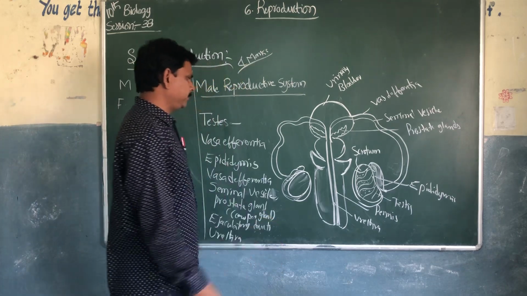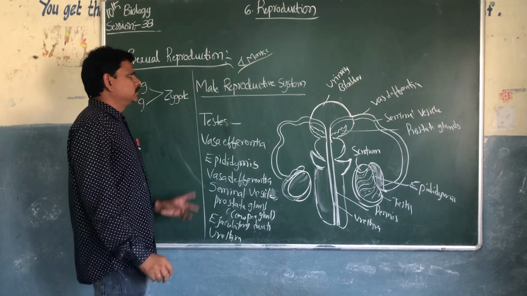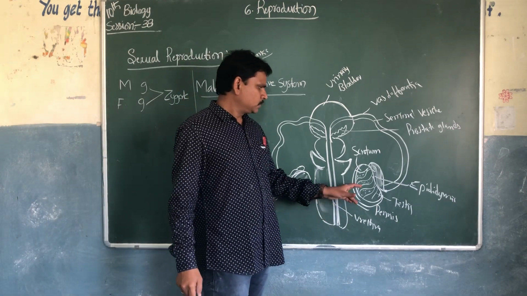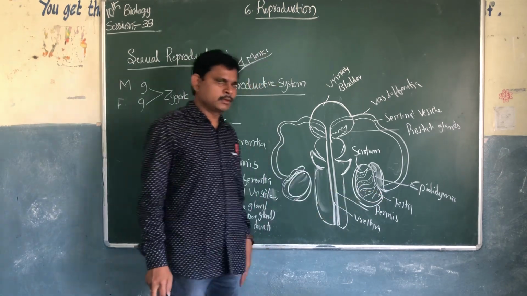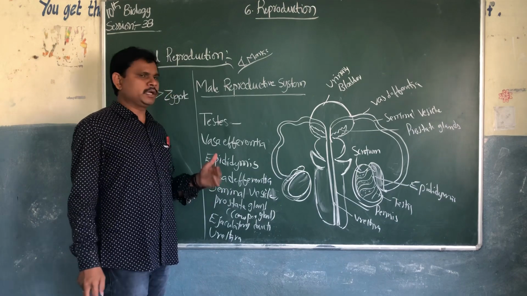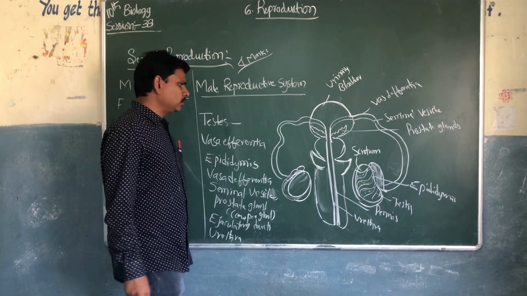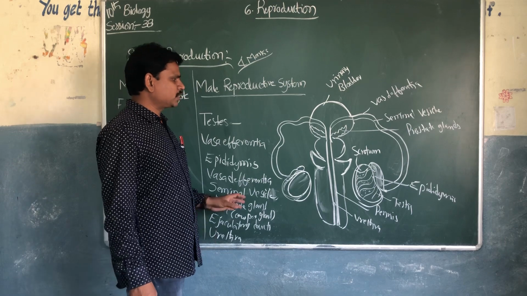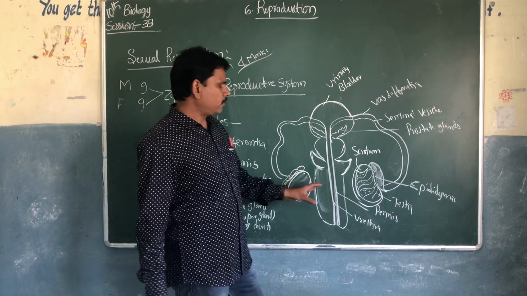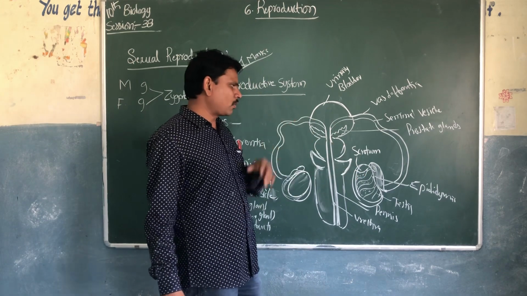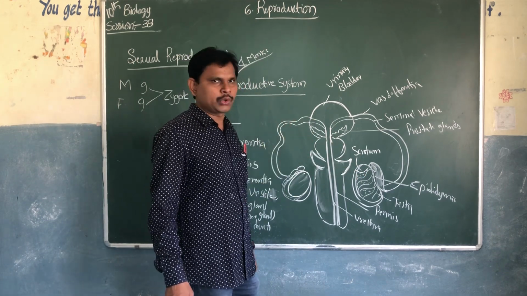There are so many labels in the male reproductive system. Penis, urethra. So you can see the testes. The testes are located outside the male body. They have a pouch-like structure called the scrotum. In this scrotum, the testis is located.